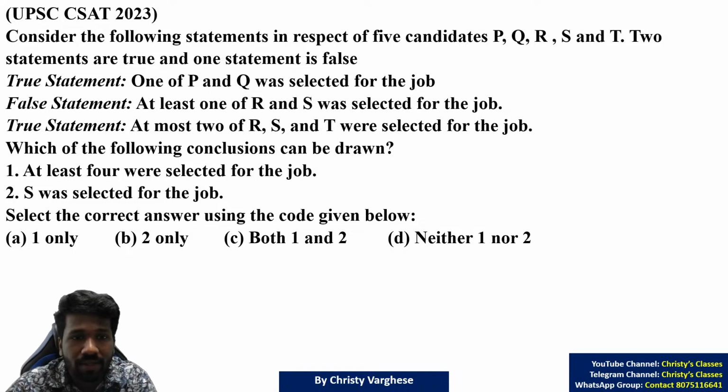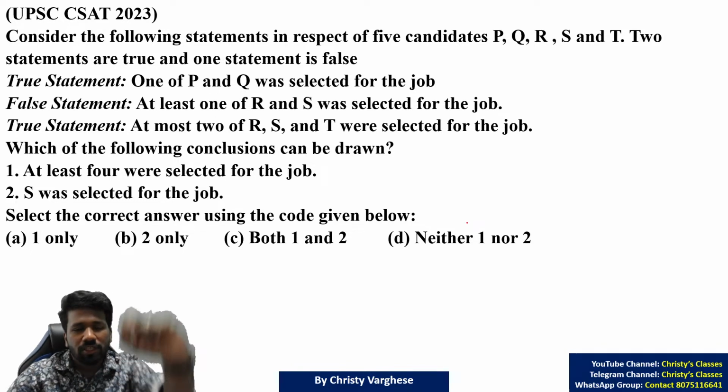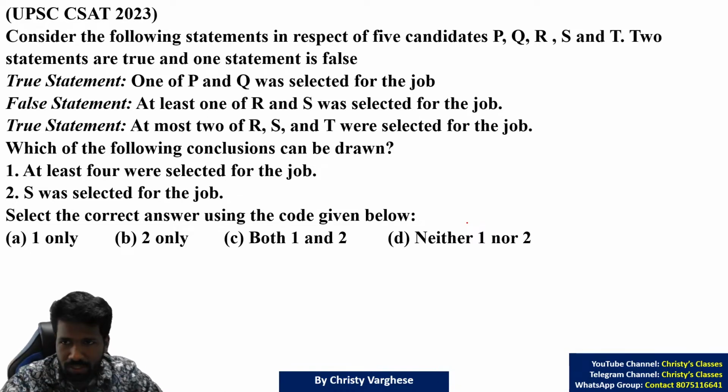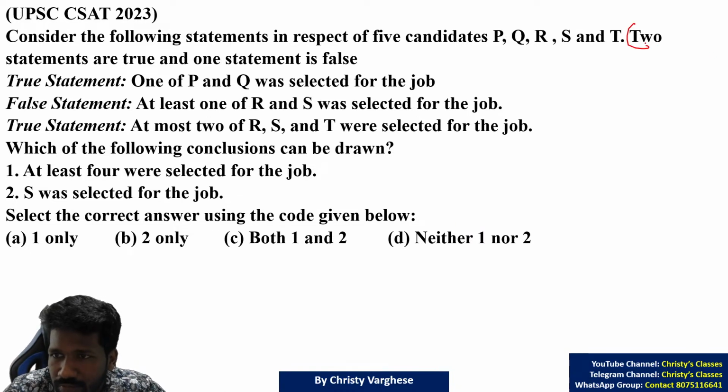Okay, so I'll explain. Consider the following statements in respect of the 5 candidates P, Q, R, S, T. 2 statements are true, 1 is false. So this is where you have to start your analysis. Exactly 2 statements true, 1 statement false.